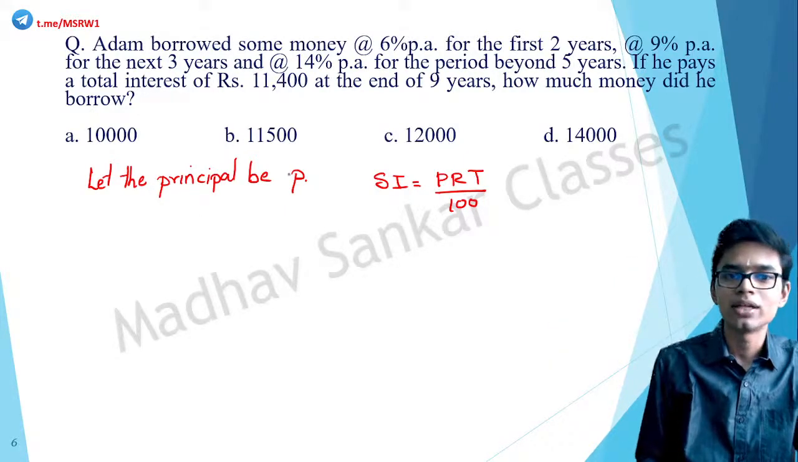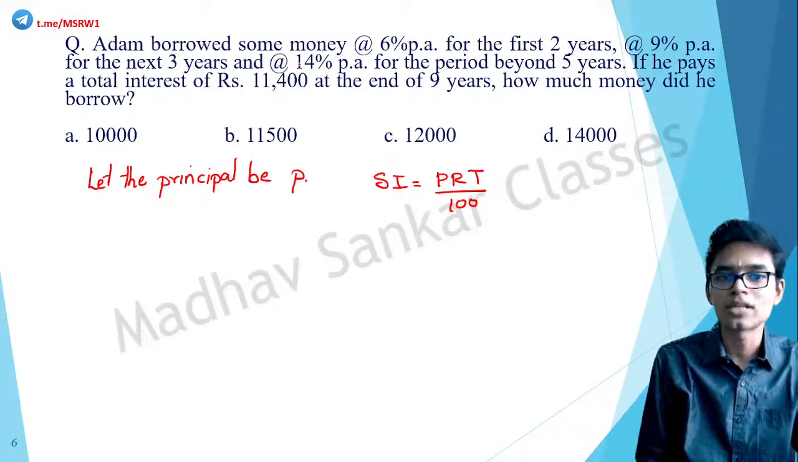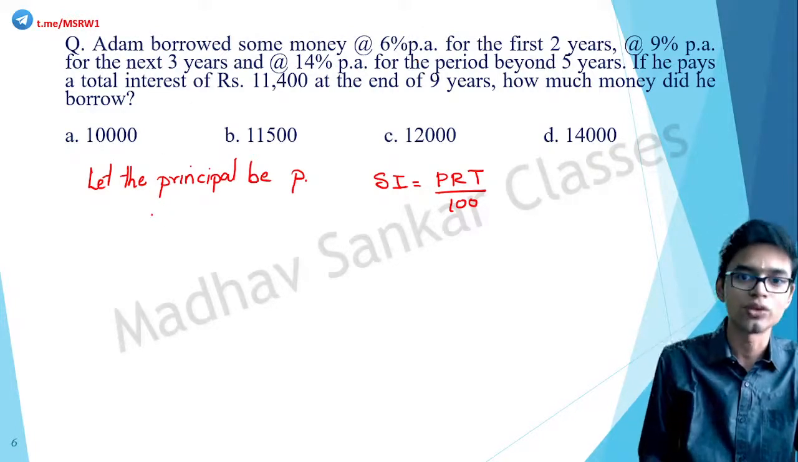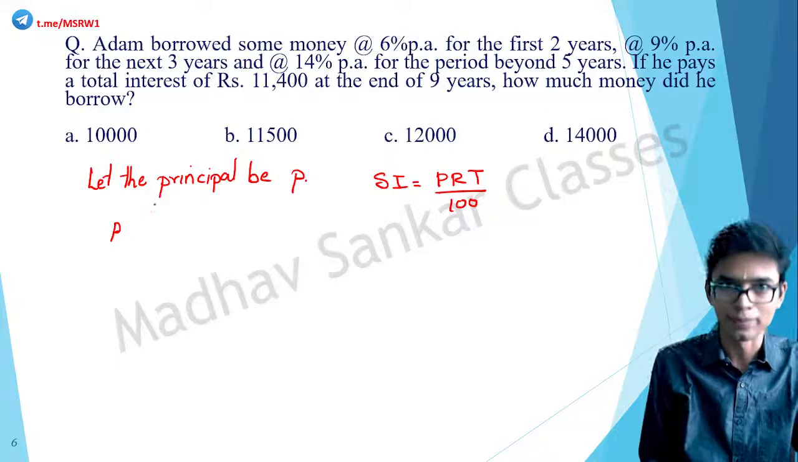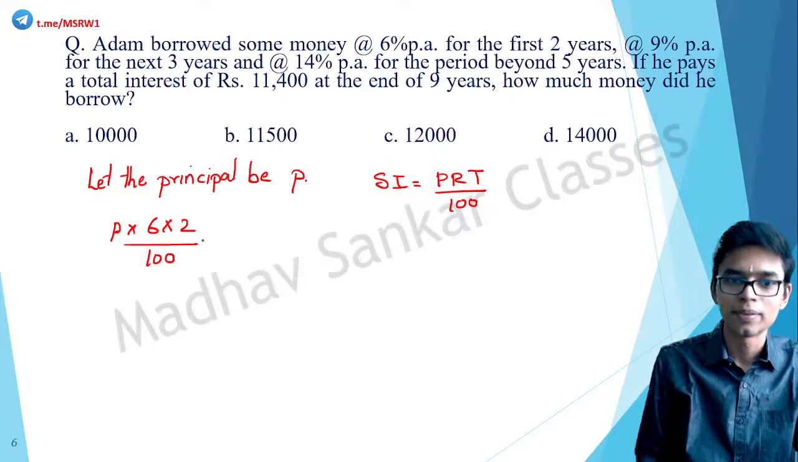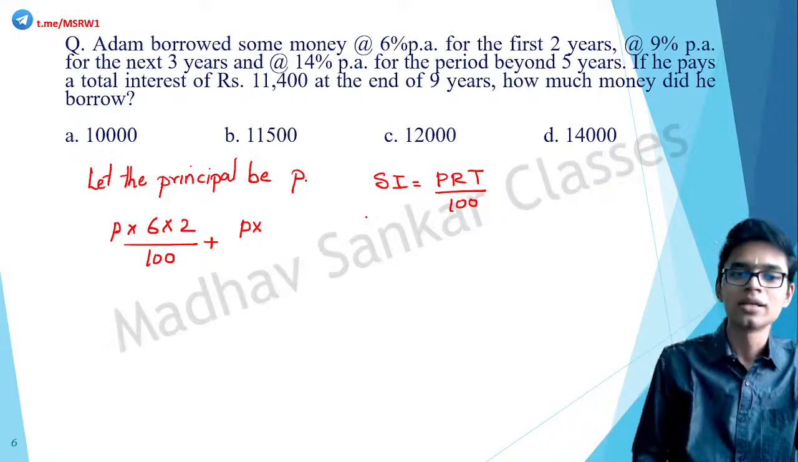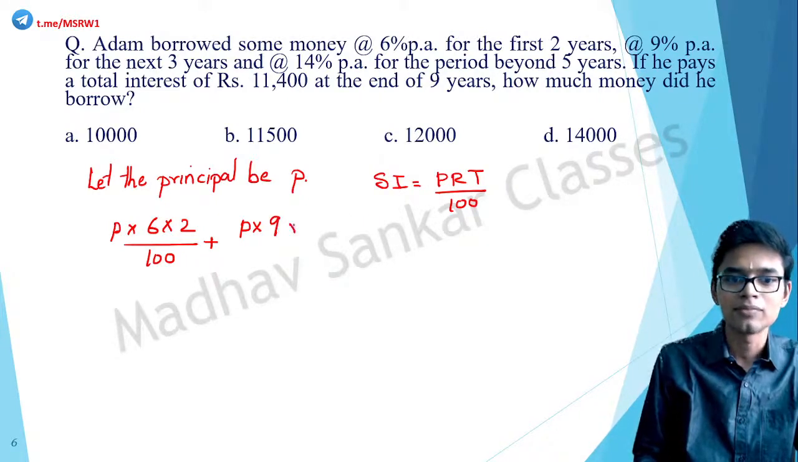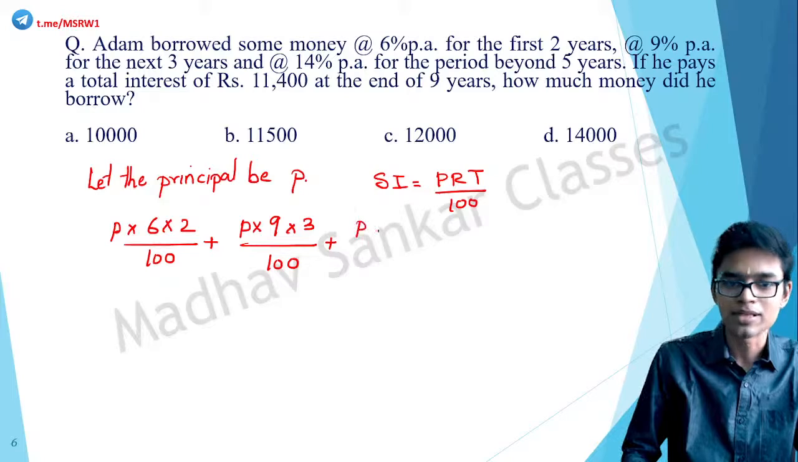So how can we write this entire statement? Adam borrowed some money at the rate of 6% per annum for the first 2 years. So how can we write that? We do not know the value of that money, so P into 6% per annum for 2 years by 100 plus the same principal, because it is not compound interest. This is simple interest. So the principal remains as P into 9% per annum for the next 3 years, and P remains the same into 14% per annum beyond 5 years.